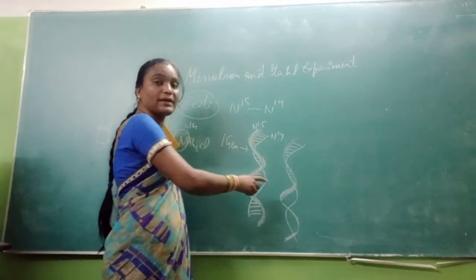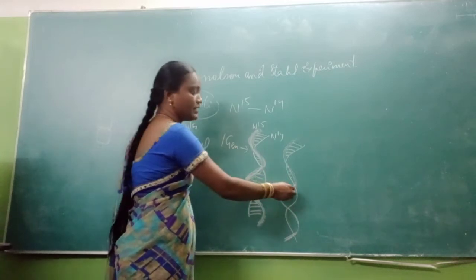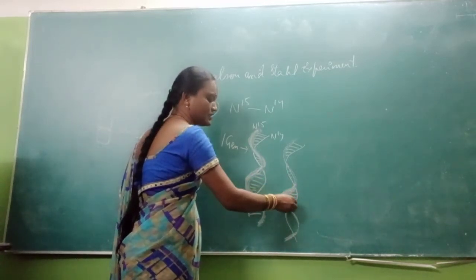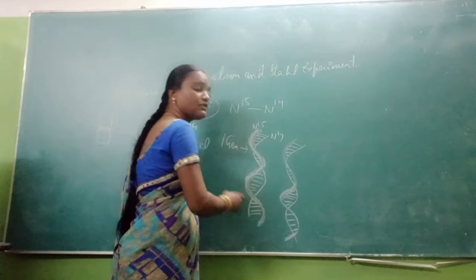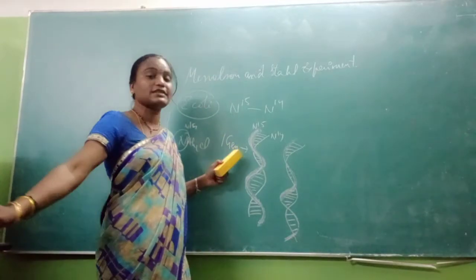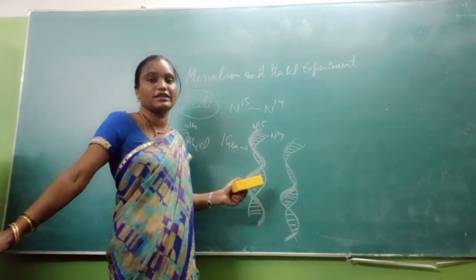So two major hybrids are formed containing N14 and N15 strands. So this is what is observed in the first generation. This is nothing but the semi-conservative mode of DNA replication.